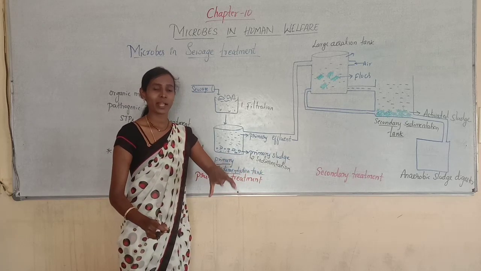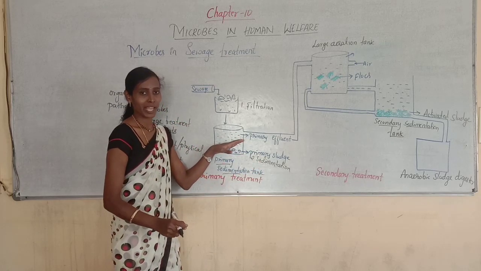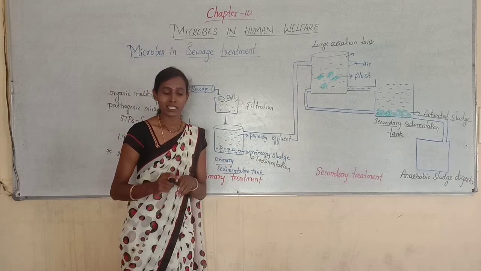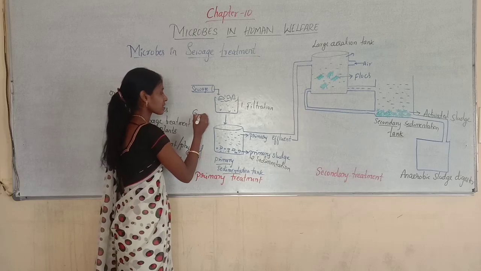In the sedimentation tank, there should be a formation of sediment. Whatever solid or suspended particles are there are also called grit particles.